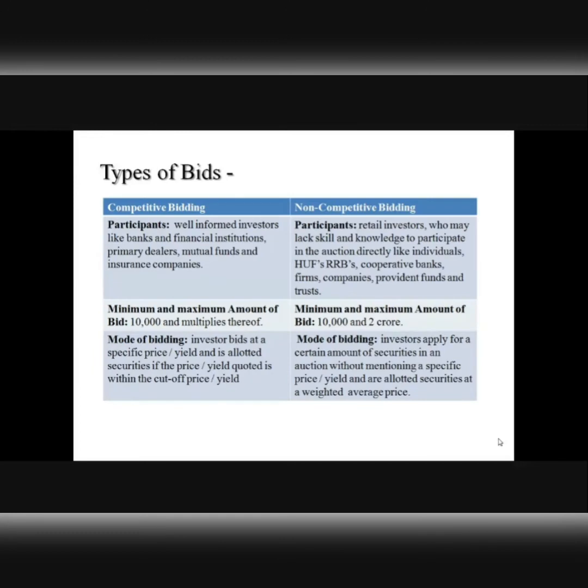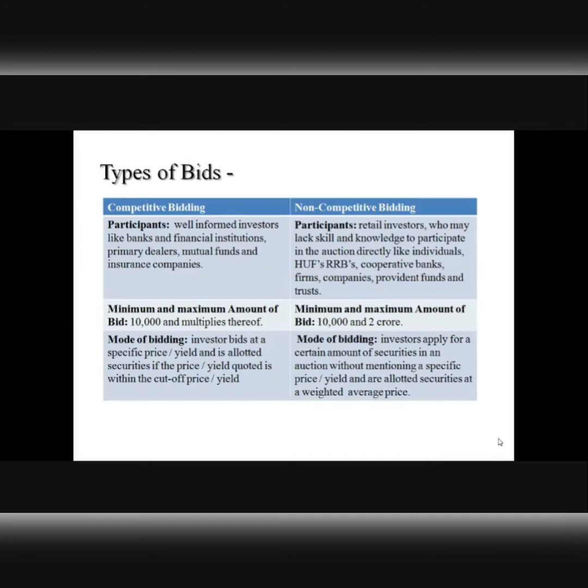Now an investor, depending upon his eligibility, can bid in an auction under either of the following categories. So when an investor bids for a certain government security offer, he has to choose out of two options. One is competitive bidding, the other is non-competitive bidding. He has to disclose whether he is applying through the competitive bidding route or is opting for the non-competitive bidding route. Now, what is the difference between the two? Let's try to understand that, right?